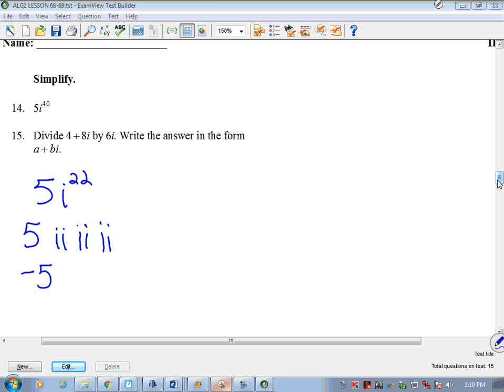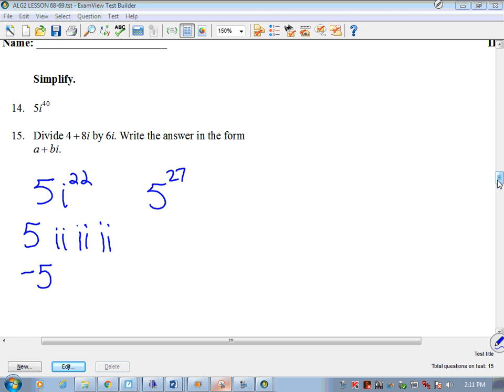Does that make sense? All right, you could try it with another number, say 5i to the 27th. Okay, so you got 27 i's across there, but for 26 of them, you have pairs of 2's, right? So that's 13 pairs of 2's, correct?